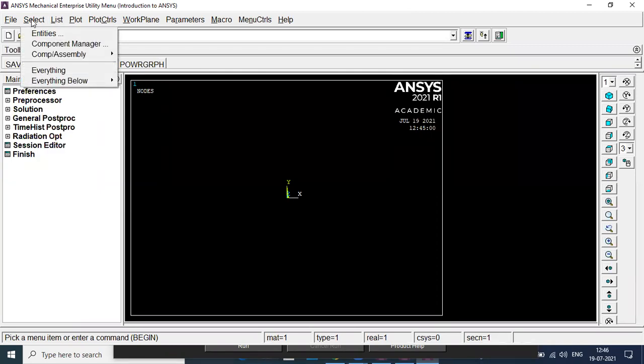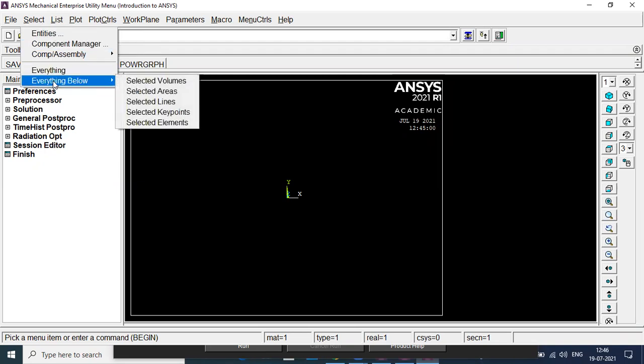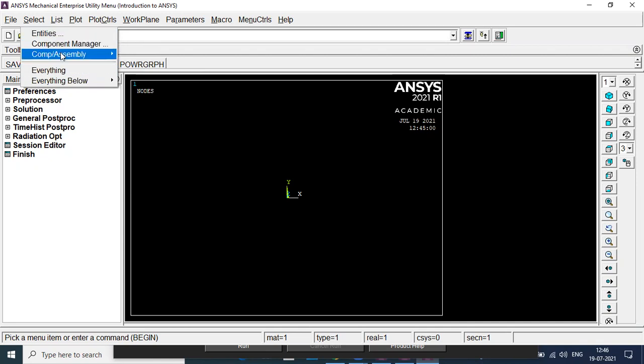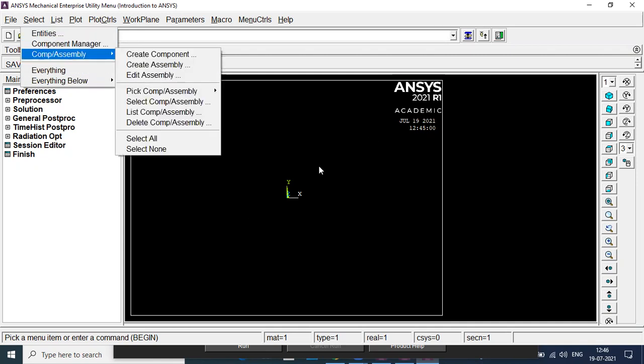Then select. This is basically used to select whatever is on the screen. On the screen you might have some 2D shape, some 3D shape, nodes, elements. Those you can select by using this select option. You can see here, select everything, below, component assembly. Whatever is on the screen, if you want to select it, you need to go with this option, select.